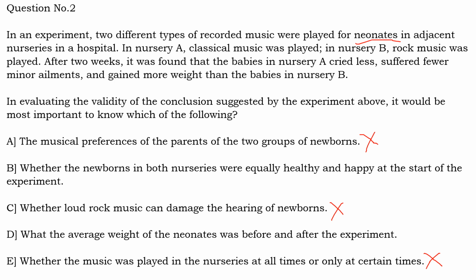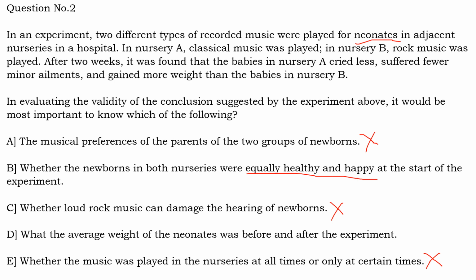So we have two statements which are validating, option B and option D. Now, when you have two good answers, what is the technique that you have to apply? Find the best answer. And how do you find the best answer? It says that they were equally healthy and happy at the start of the experiment. So it is saying that initial condition where all the babies were equal in health and happiness.